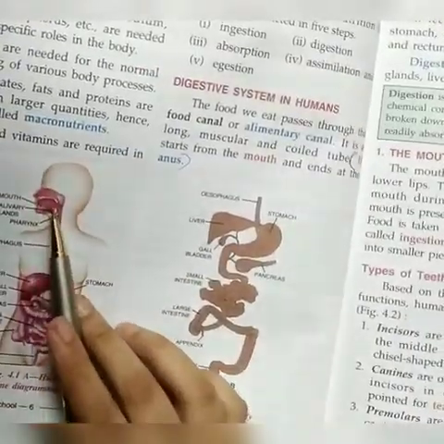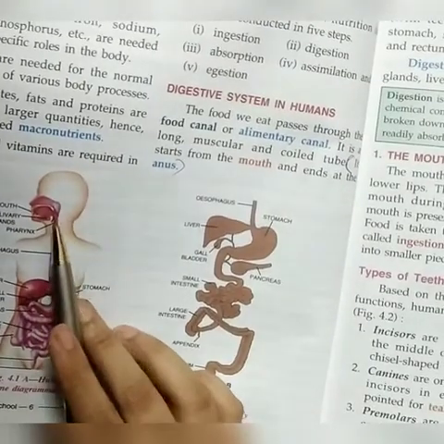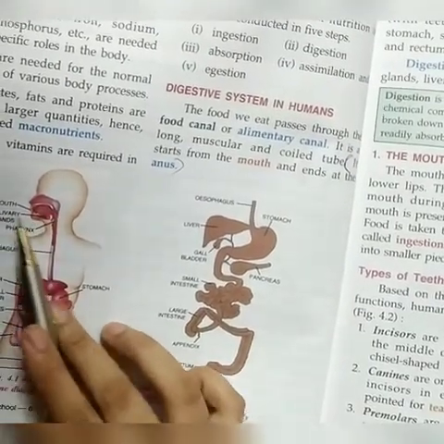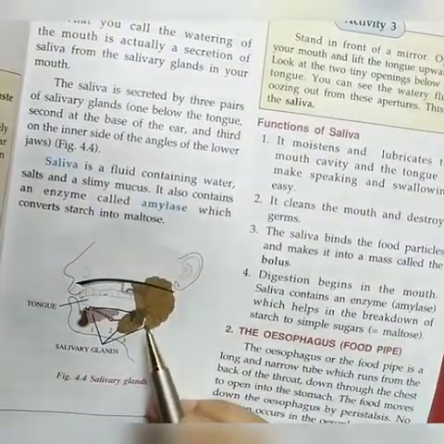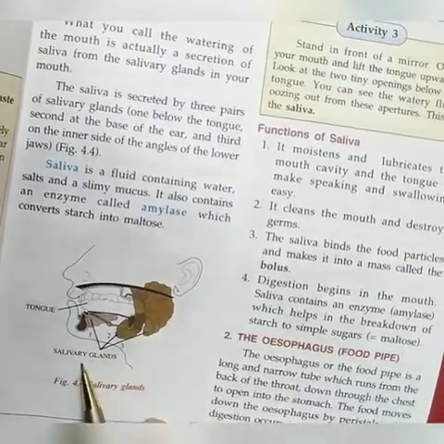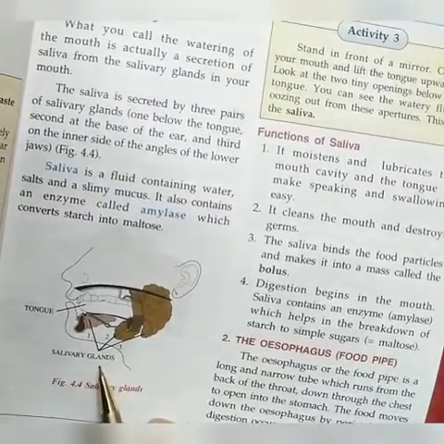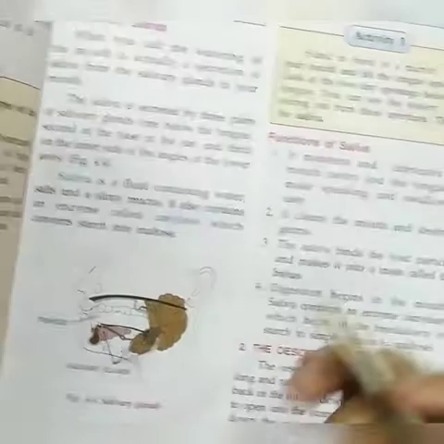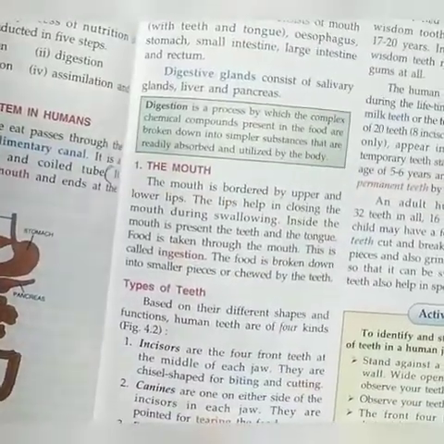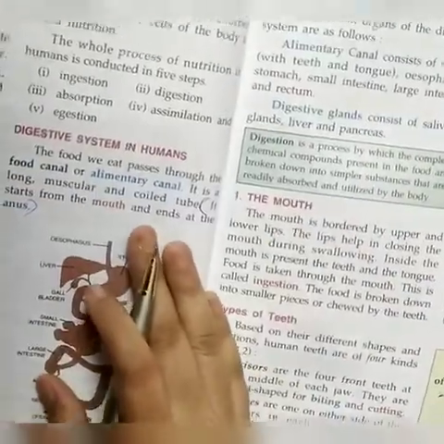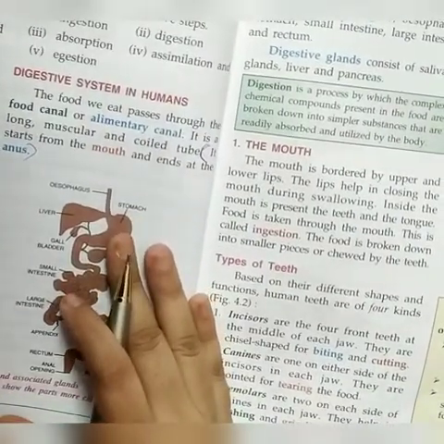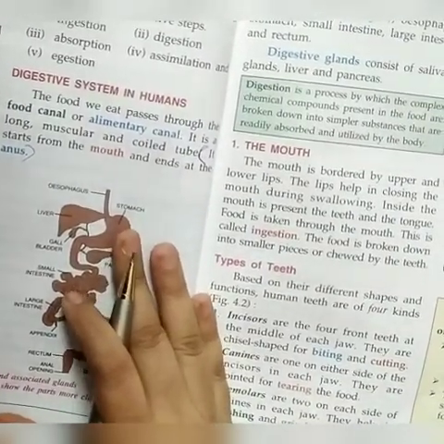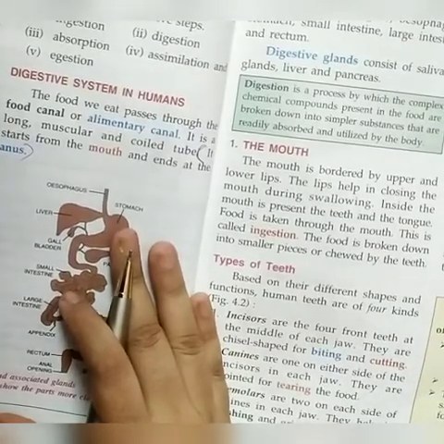And in our mouth there are some salivary glands. The function of the salivary glands is to secrete saliva. Okay. So this is about the alimentary canal and digestive glands, which consist of salivary glands, liver and pancreas.